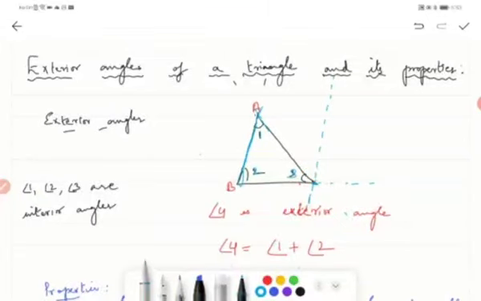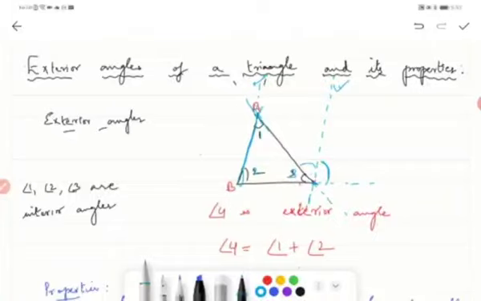I have got two angles here, isn't it? From your transversal line properties, these are two parallel lines, and to these two parallel lines you have a transversal AC passing through them.